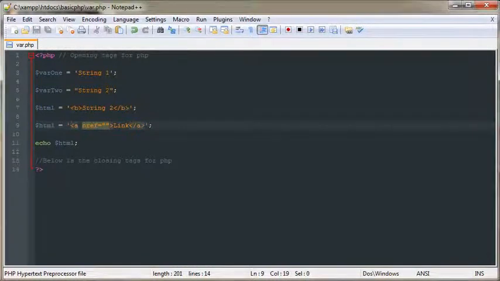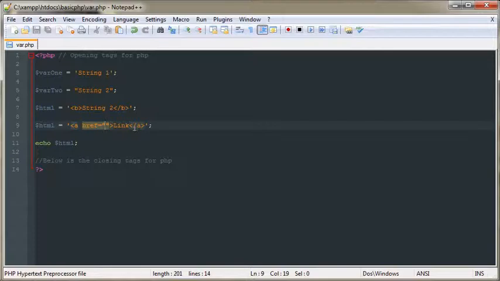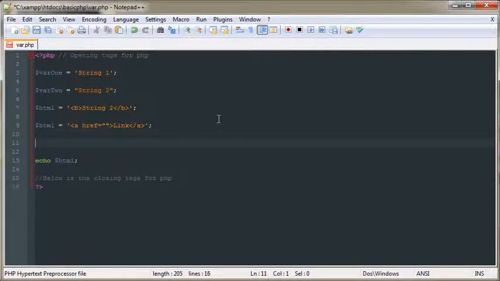And now I save. If I go and refresh, and actually it's working. Okay, so this is how you work with the HTML inside, and the difference between single and double quotation. Okay, now let's look at numbers. Earlier I talked about the data types. This is all we can tell is a string.